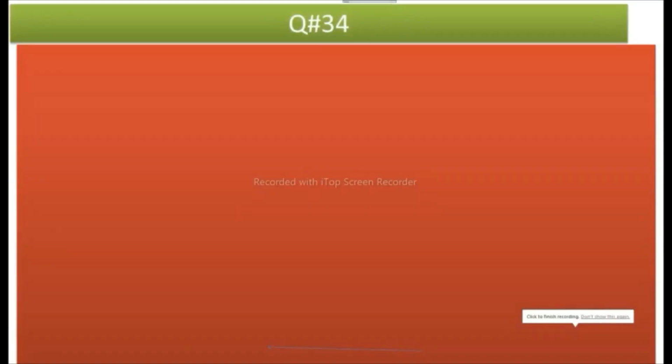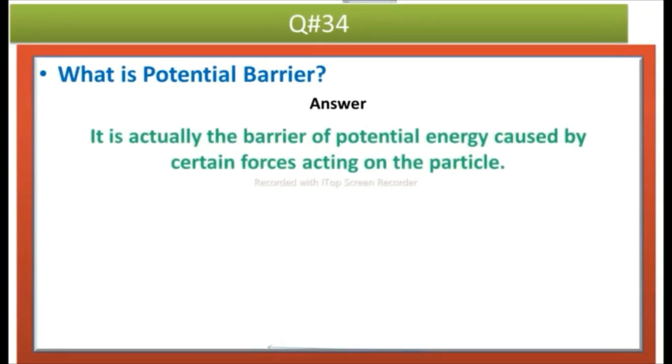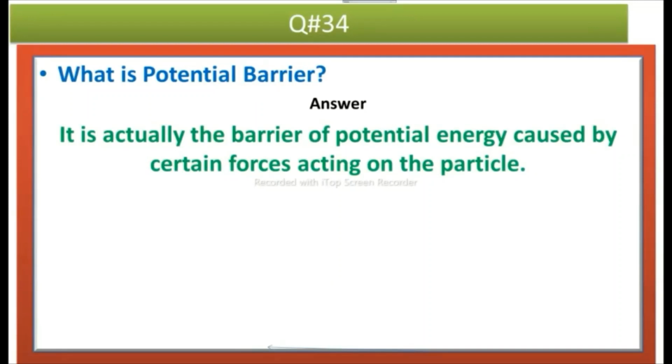The next question number 34 is, what is potential barrier? Answer is, it is actually the barrier of potential energy caused by certain forces acting on the particle.